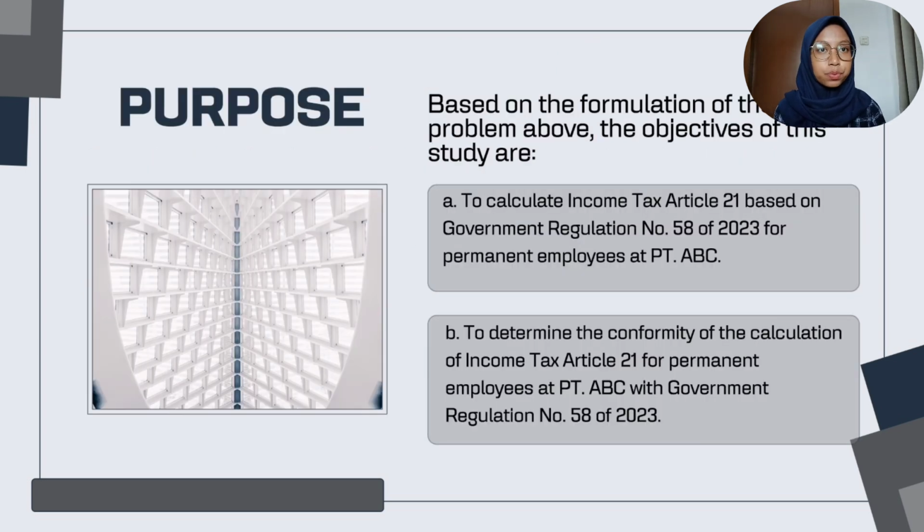The next is purpose. Based on the formulation of the problem above, the objectives of this study are: the first is to calculate income tax Article 21 based on Government Regulation Number 58 of 2023 for permanent employees at ABC company. The second is to determine the conformity of the calculation of income tax Article 21 for permanent employees at ABC company with Government Regulation Number 58 of 2023.